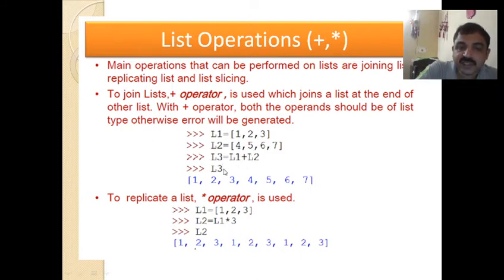Let us see the output: 1 2 3 4 5 6 7, that means it just joins both the lists. So the plus operator here is used for joining two lists. Similarly, for replicating a list, if I use the asterisk operator, what happens? We have a list. If I write L1 asterisk 3, the list is replicated 3 times. Clear?